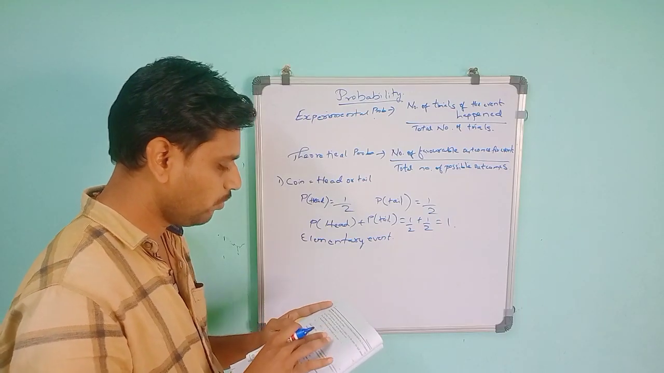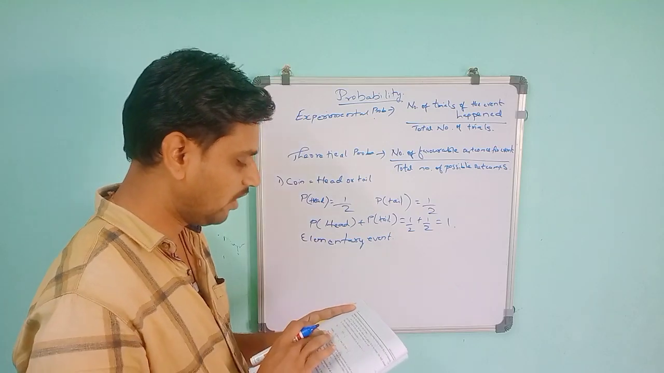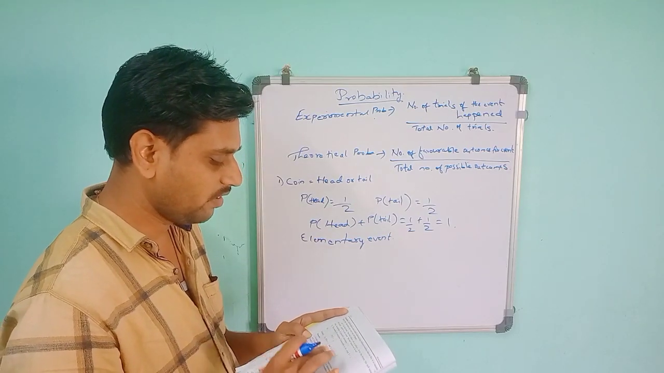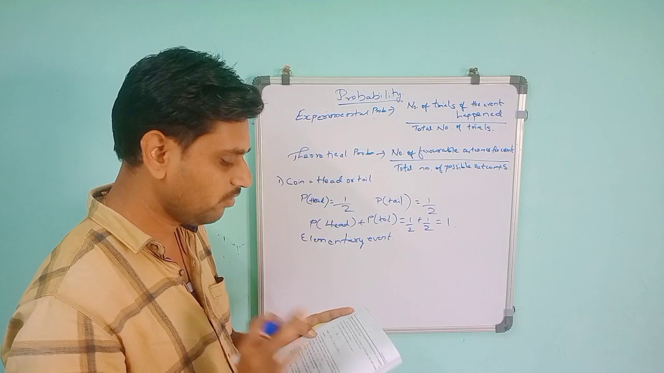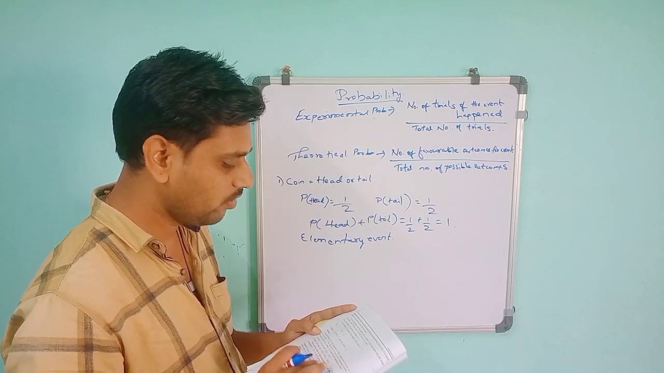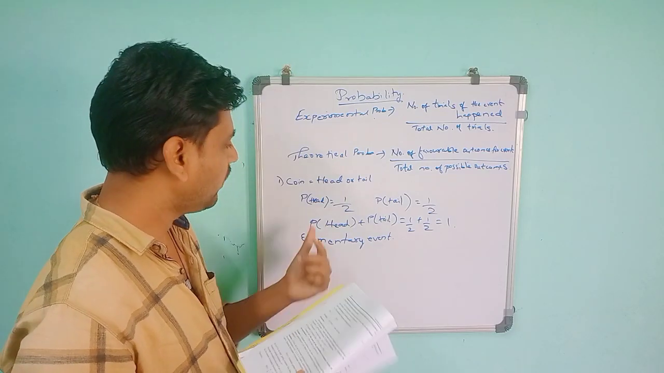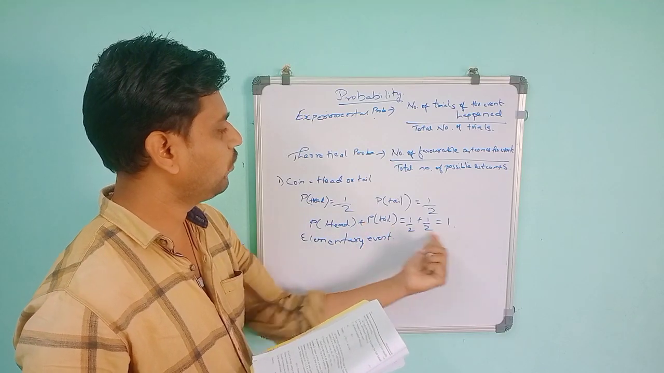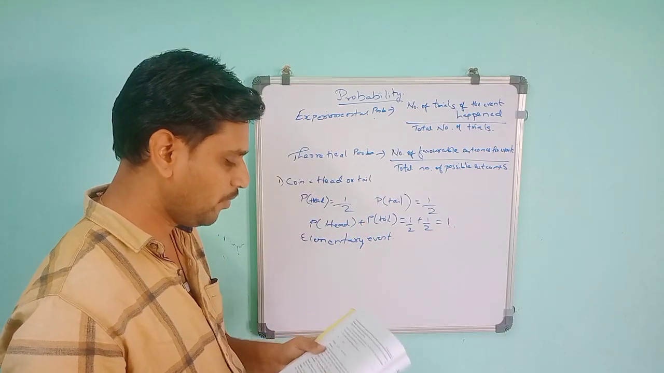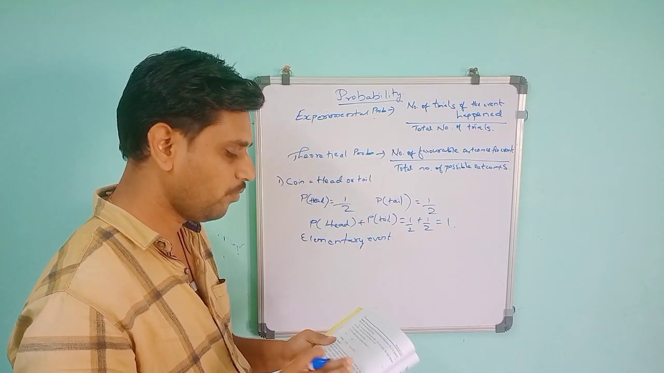P of yellow is 1 by 3. Then for red also 1 by 3. Then for blue also it is 1 by 3. So if you add these three, you get 3 by 3, that is 1. So P of head plus P of tail is equal to 1. And again in the second example, P of yellow plus P of red plus P of blue is equal to 1.